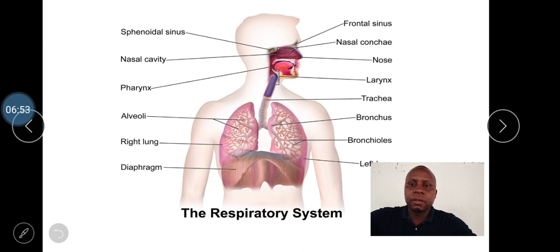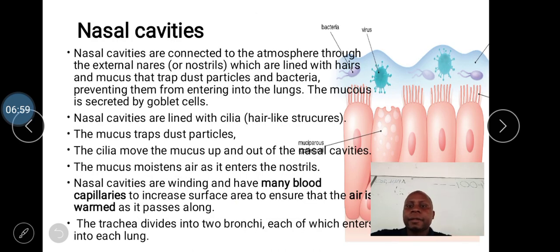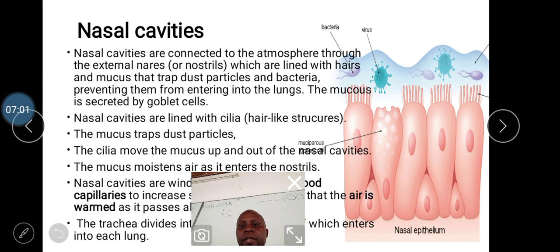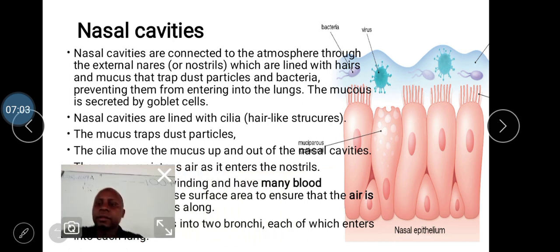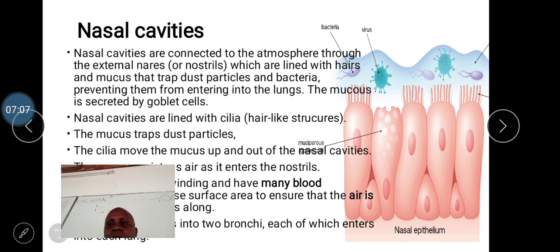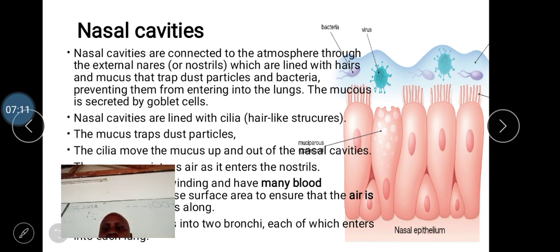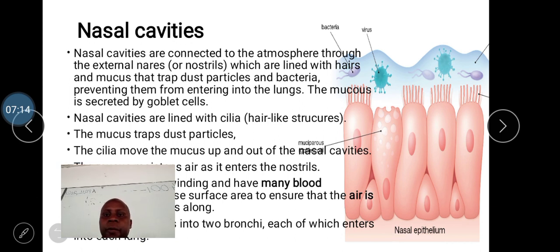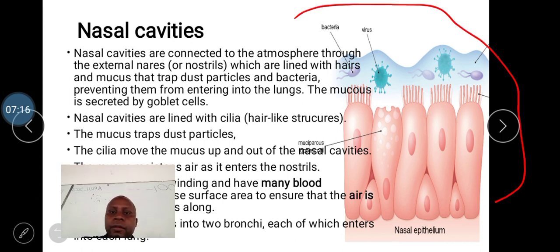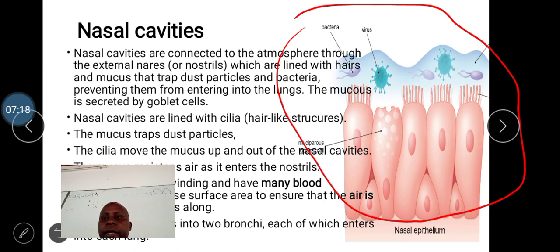Okay, so we have said that in the nose there are some structures. I think you are able to see this diagram here. So this actually is the lining of the nose. If you look keenly on this diagram here, that is how our nasal epithelium looks.